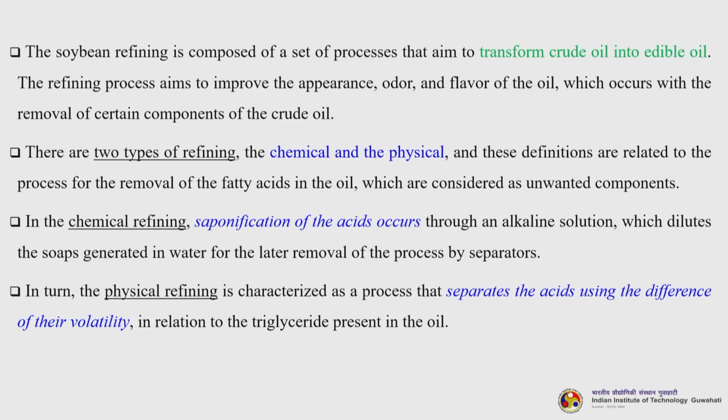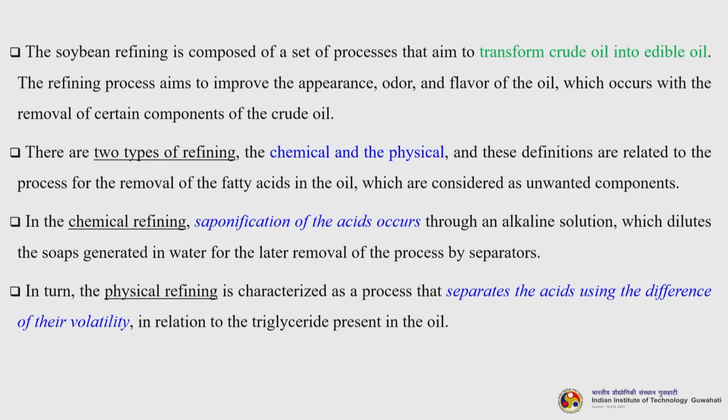The refining process improves the appearance, odor and flavor of the oil, which occurs with the removal of certain components of the crude oil. Now, there are two types of refining process. The first is chemical and the second is the physical one, and these definitions are related to the process for the removal of the fatty acids in the oil, which are considered unwanted components when we talk about final consumption.